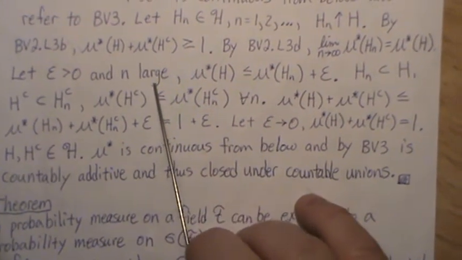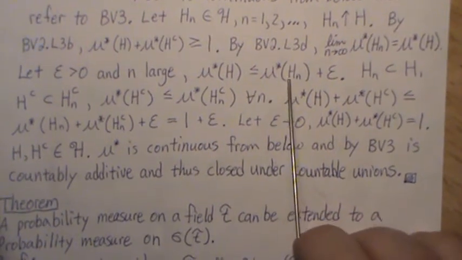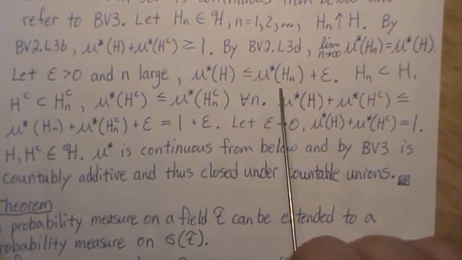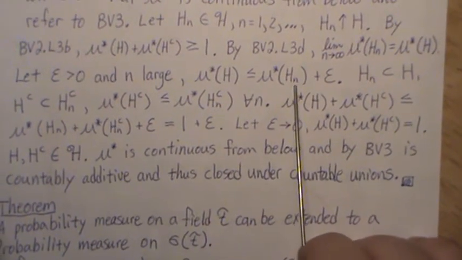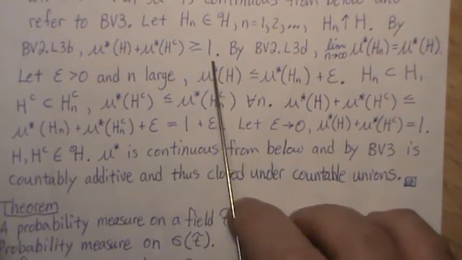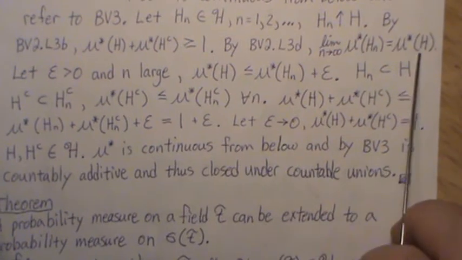Whatever, in quotes, large. So that means since this measure limits to this measure, it gets really close. So we can pick n large enough that if we add a small amount to this, it actually goes above this measure. That is by this property.